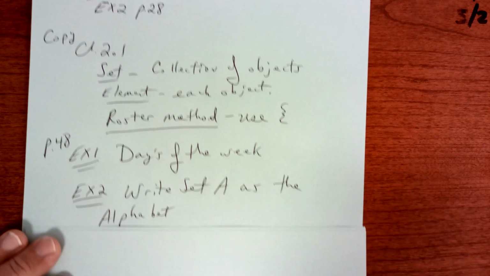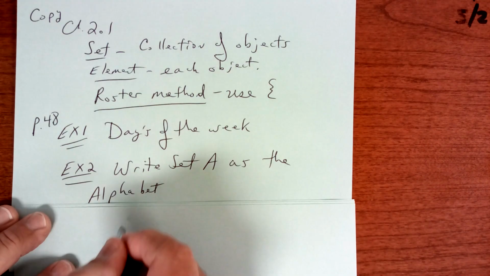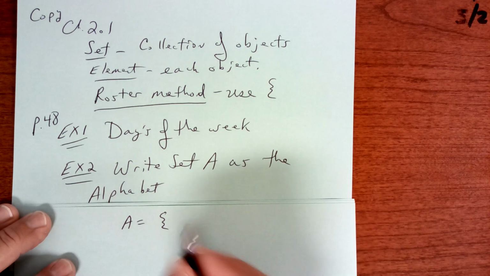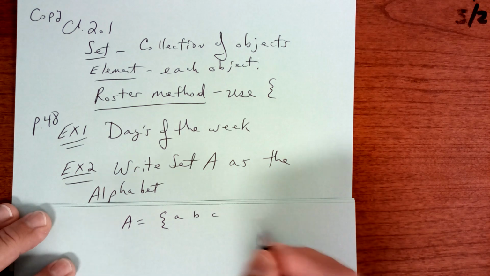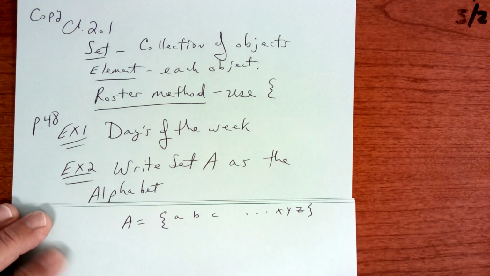Example 2. Write set A as the alphabet. So you would put A, set A, and you would use braces, and you'd start listing A, B, C, all the way to X, Y, and Z. And there it is. Pretty simple.